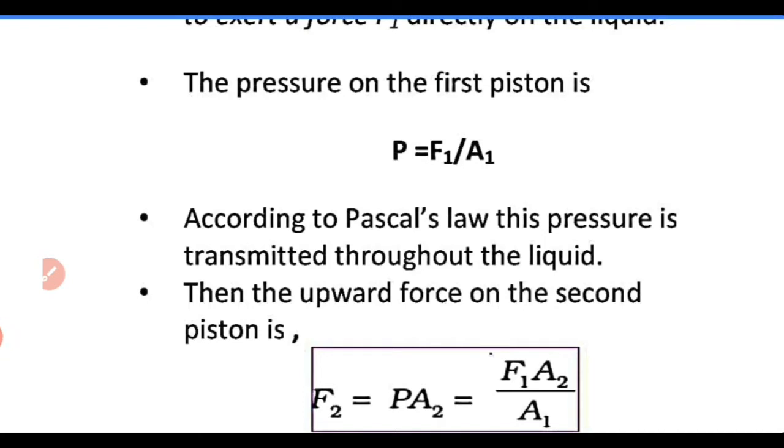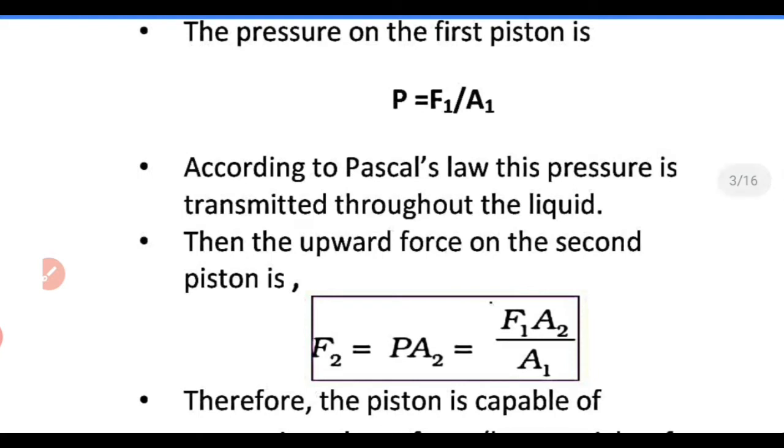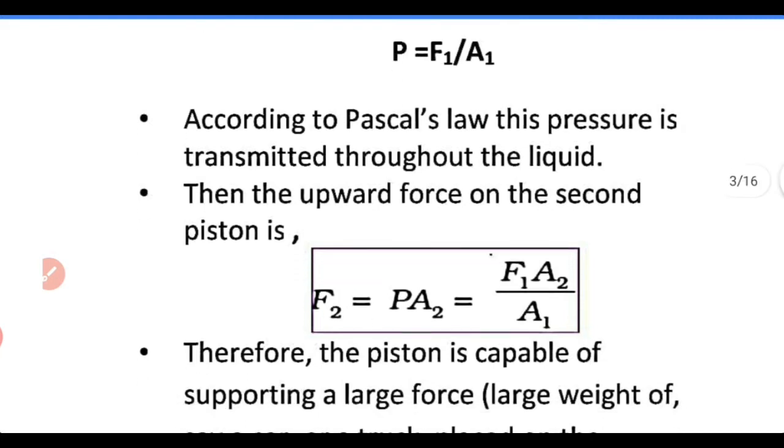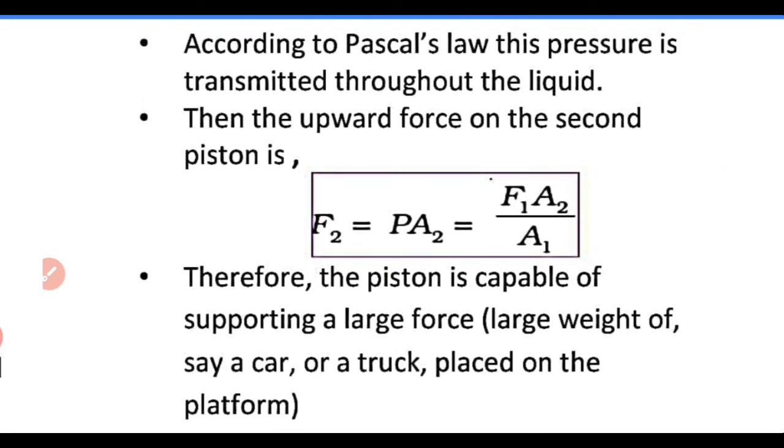So, due to this pressure, a force is exerted on the larger piston. So, what will be the force? Pressure into area is the force. The area at the larger piston is A2. So, force on the larger piston is F2 equal to P into A2. P is F1 by A1. So, force on the larger piston is F1 by A1 into A2, or F1 into A2 by A1. So, we can say that since A2 is greater than A1, a large force is experienced at the larger piston.